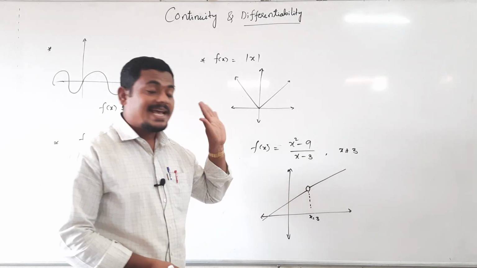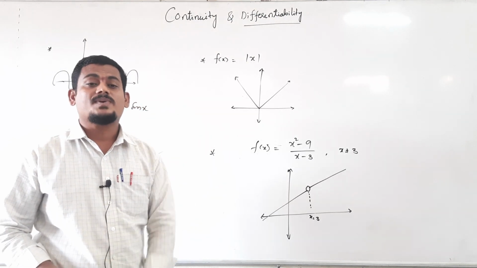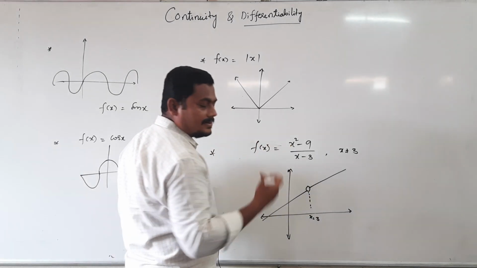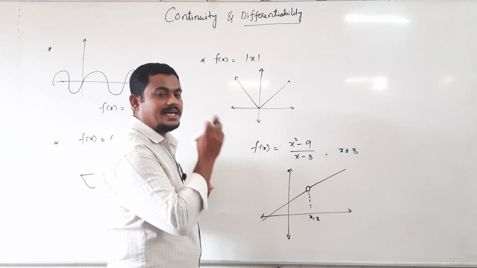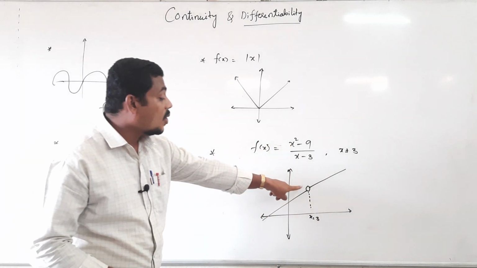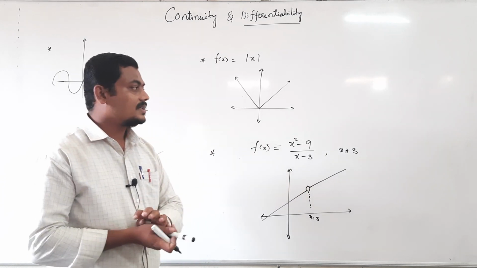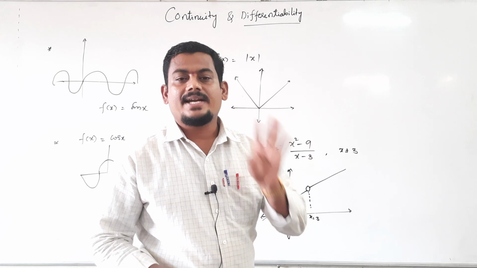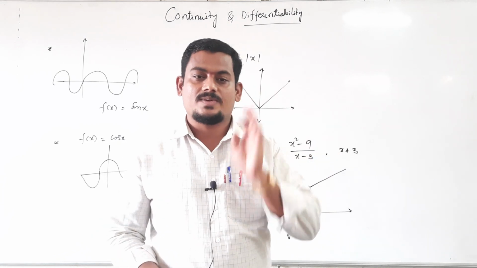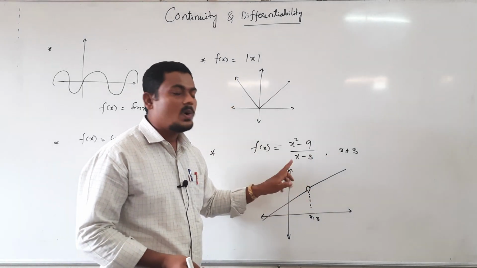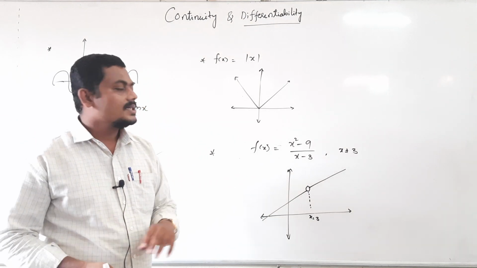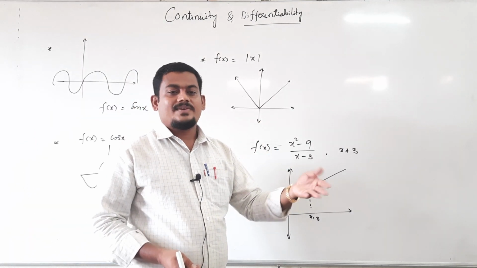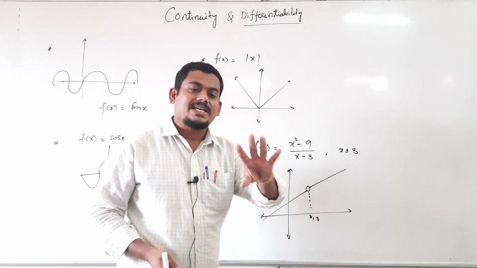At 3 there is a gap, means at x equal to 3 this function is discontinuous because there is a hole or a gap. Is there any gap? If there is a gap, then it is discontinuous. If there is no gap in between the curve, then continuous.